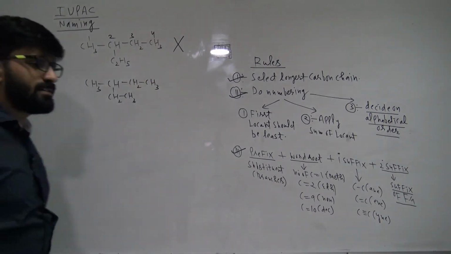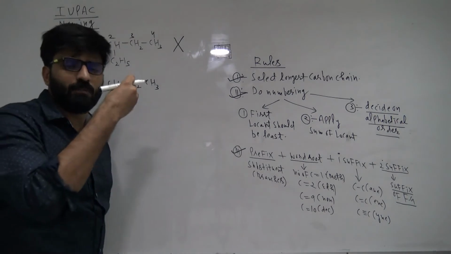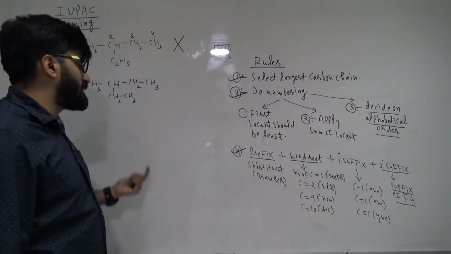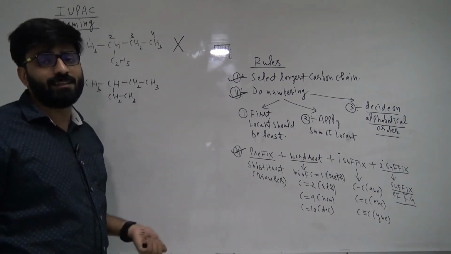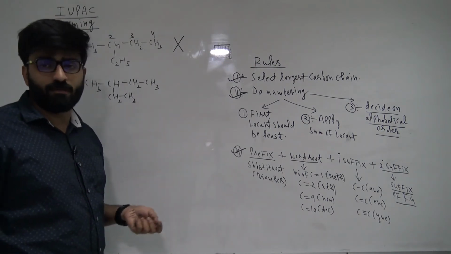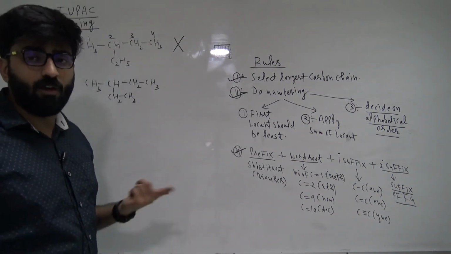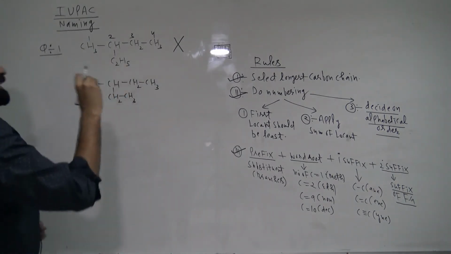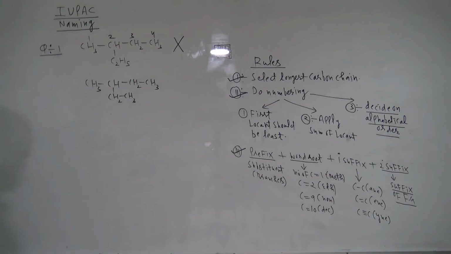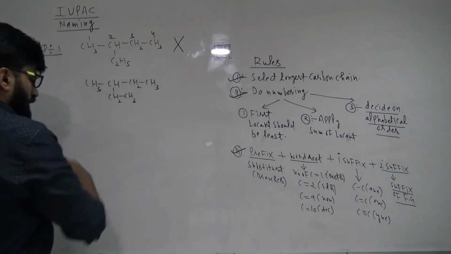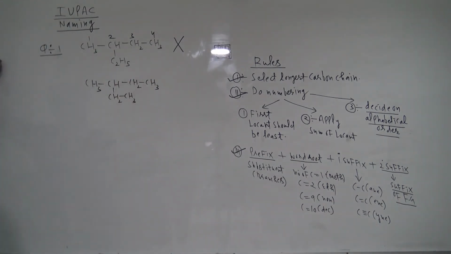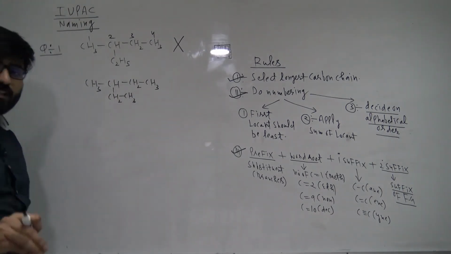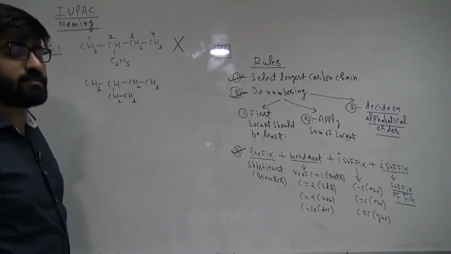Many students have the habit of thinking the longest chain must be a straight chain. That is a misconception. It can be straight, U-shaped, or L-shaped. Any shape is possible for the longest chain. If you choose the straight chain, you only get 4 carbons. If you choose this other shape, you get 5 carbons. So according to IUPAC, this chain will be selected as the main chain.